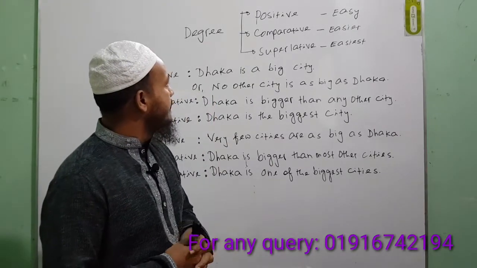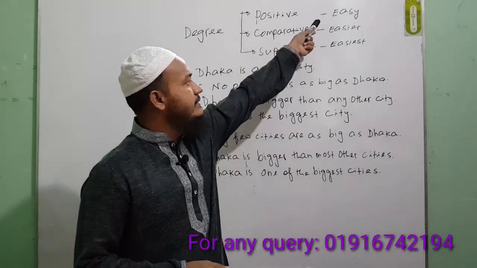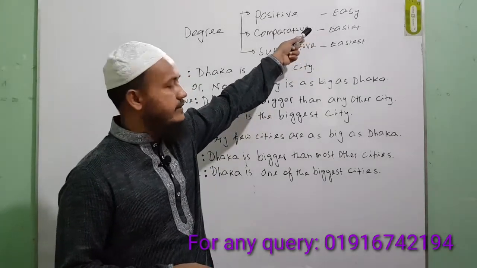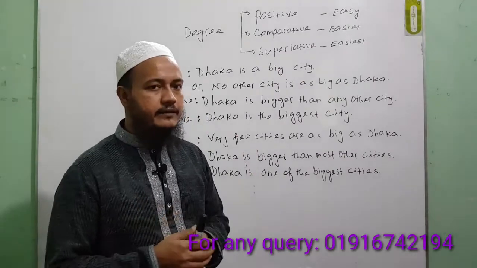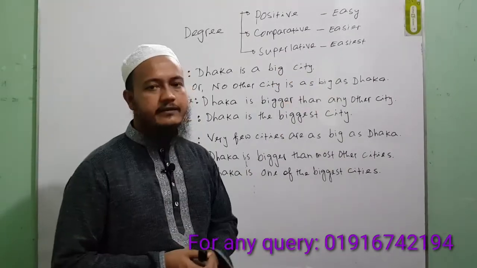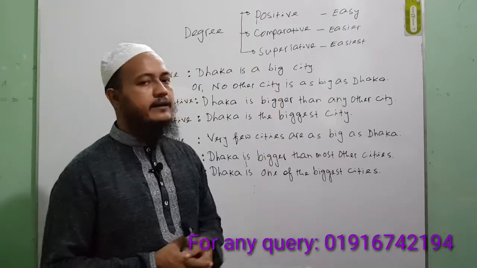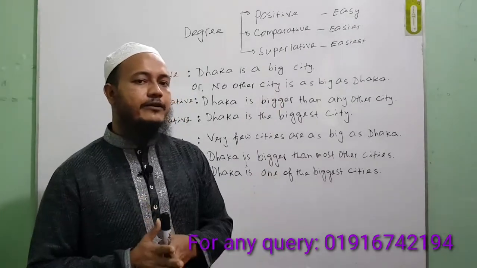For example, easy. Easy is an adjective, as you know. Its comparative form is easier, and the superlative form is easiest. So easy, easier and easiest. These are the three forms of degree.